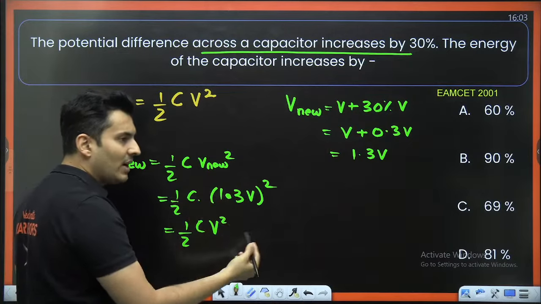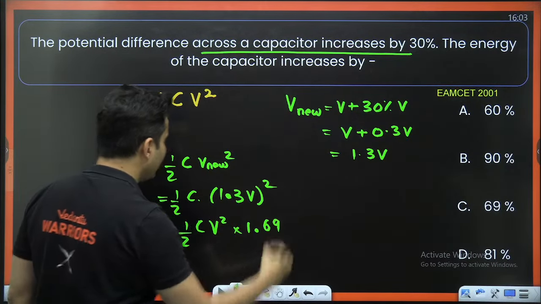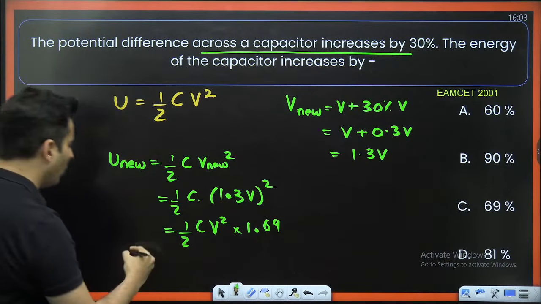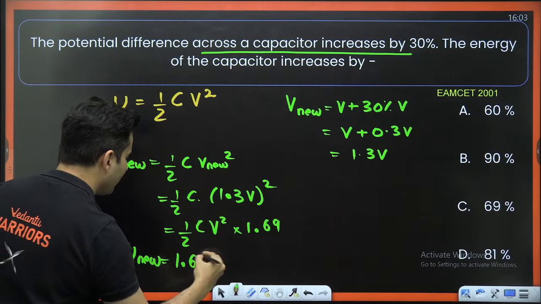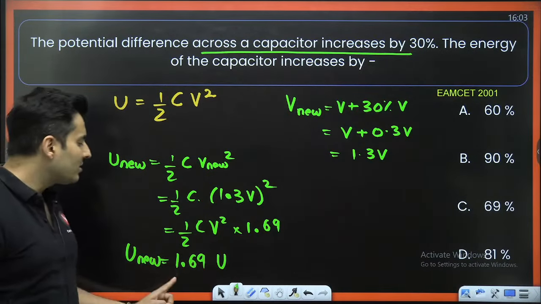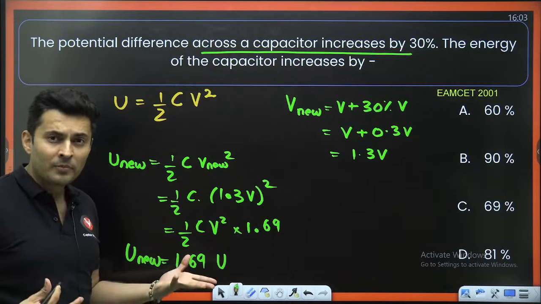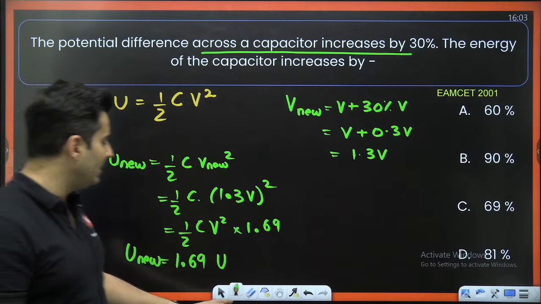What is 13 square? 169. So this will be 1.69. But half CV square is the old energy. So the new energy is 1.69 times the old energy. So if you see, it is 1.69 times more. So if it has 100, it is 169. So it is 69% more.